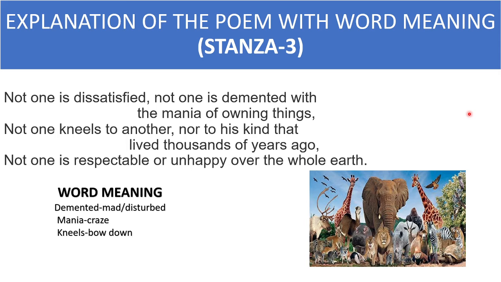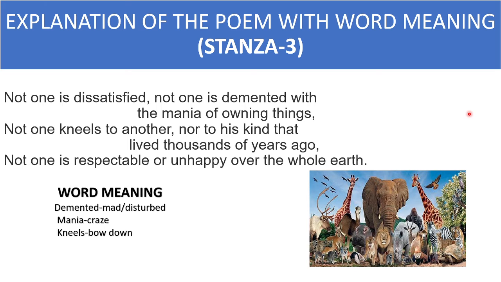That means, unlike human beings, animals are not dissatisfied. That means animals are satisfied with whatever they have, because the poet says that animals do not possess material things like humans, and animals are happy and satisfied without all the worldly things or worldly items.